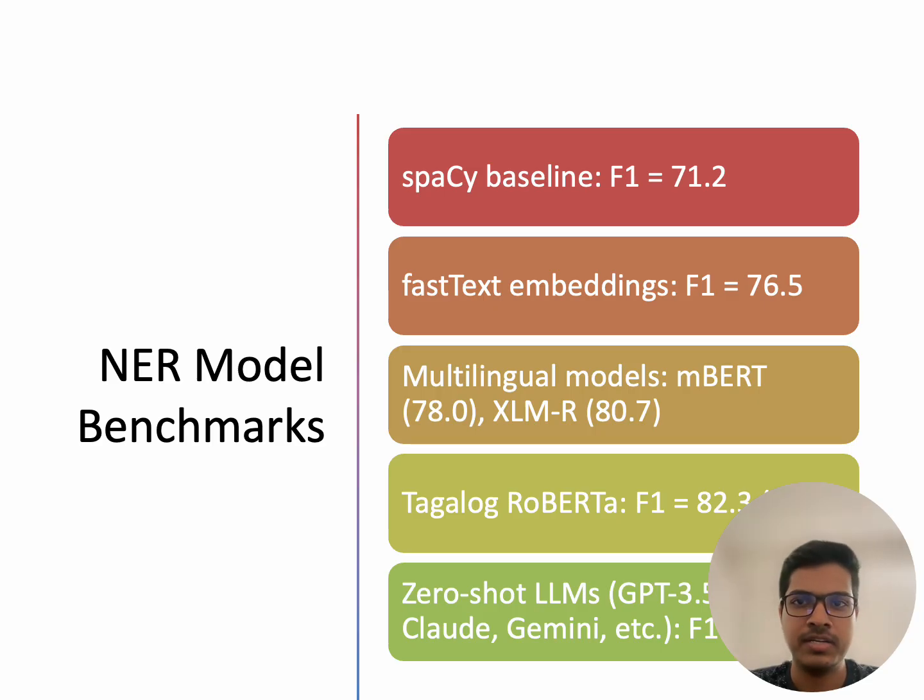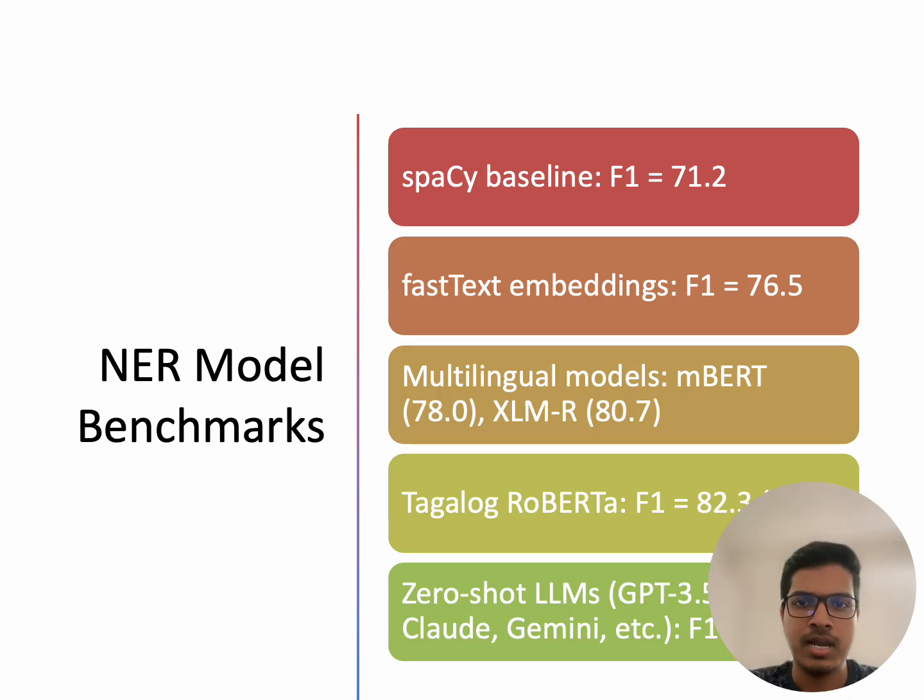Next, we evaluated a range of models on the dataset. The spaCy baseline achieved an F1 score of 71.2 and FastText embedding improved this to 76.5. Multilingual models such as mBERT and XLM-R achieved scores around 78 to 80, but the best performance came from the monolingual Tagalog RoBERTa model, which reached an F1 score of 82.3.